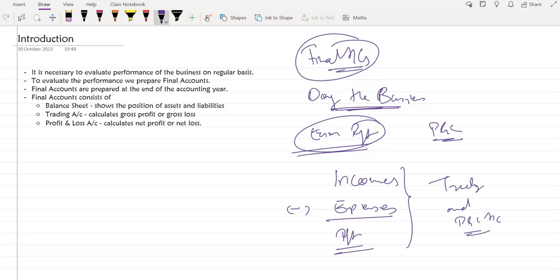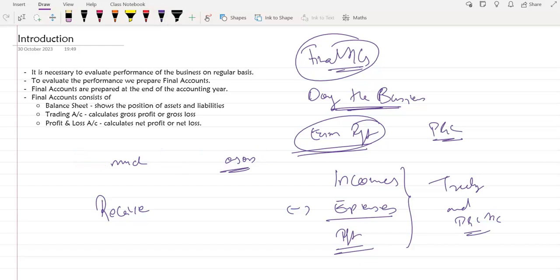But apart from seeing the profit, is it necessary that we should know how much I'm supposed to pay to other persons? Do I need to know, Disha? Yes, ma'am. Like how much I have to pay to some other person in the coming time and how much I have to receive from other persons. Is it very necessary that I should know which person owes me money and how much I have to receive from them? Yes, ma'am.